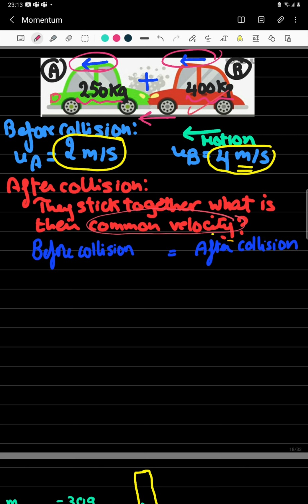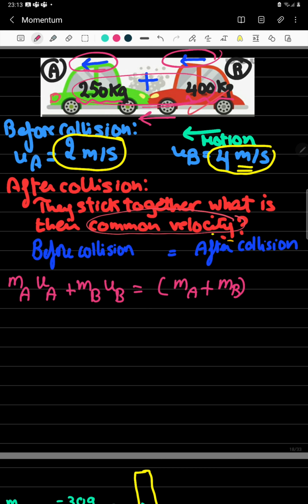Let's apply the law of conservation of momentum and we see if it will help us to solve the question. Mass of body A multiplied by its initial velocity plus the mass of body B multiplied by its initial velocity is equal to the momentum after collision. After collision, as if I have a new body having a mass of 650 kilograms, the mass of both cars moving with final velocity of unknown value, which is the common velocity.